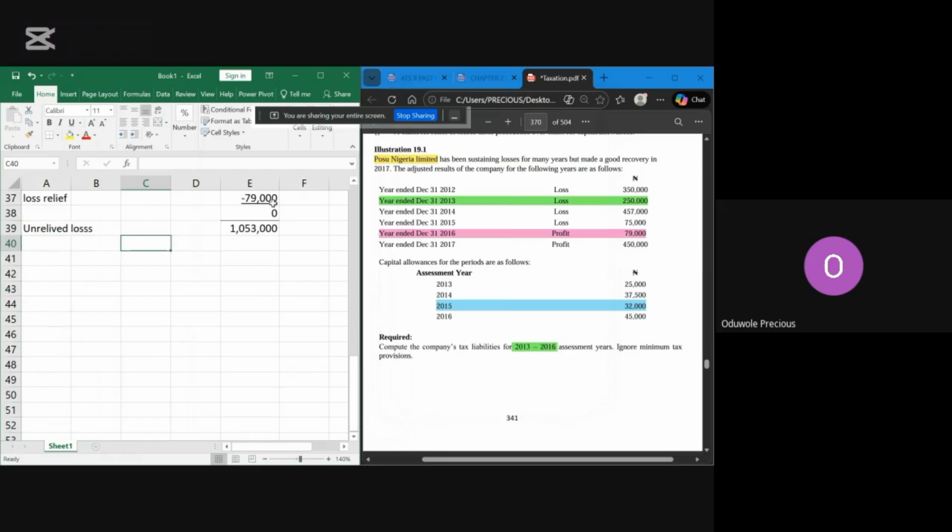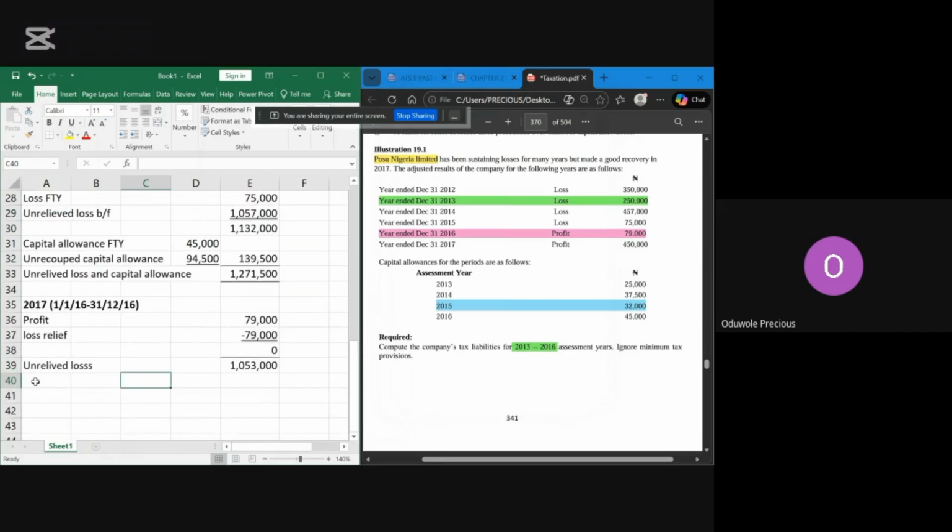So the capital allowance, do we have capital allowance for the year? We don't have capital allowance for the year. So the only thing that we have is unrecouped. Let me just copy this one back. Control C. So unrecouped capital allowance, which is how much? 139,500.